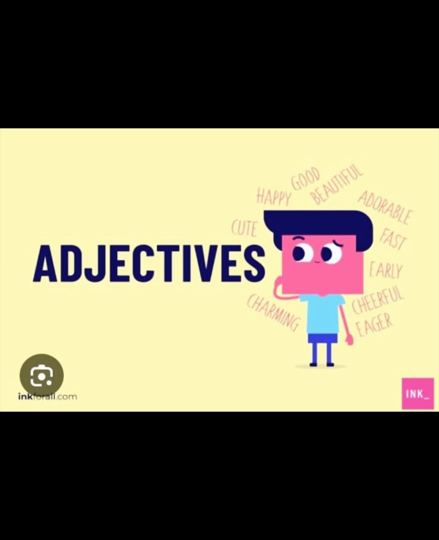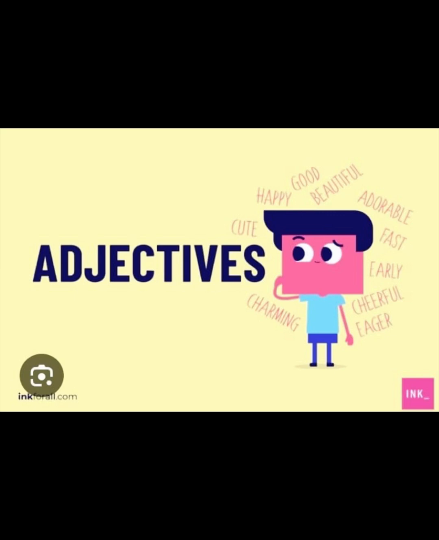Then if it doesn't end in y, it's got two syllables: add more in front of the base form. Crowded. It's got two syllables. It doesn't end in y. It ends in d. So add more in front of the base form. More crowded. Modern, it doesn't end in y. More modern. Complex, more complex.